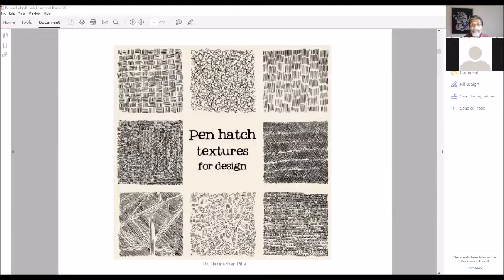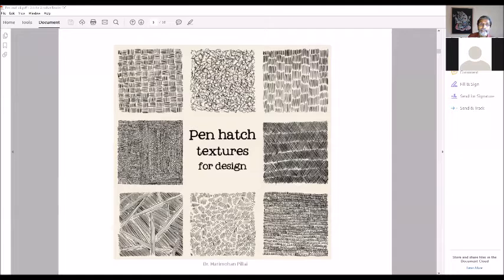Texturing with pen is called hatching. Hatching means H-A-T-C-H, hatch. They are called hatch textures for design. So you can see here 8 different types of hatch textures. Now this is something you should practice, and you can develop your own textures also. These are some 8 examples, but it is possible for you to develop your own textures in different ways.